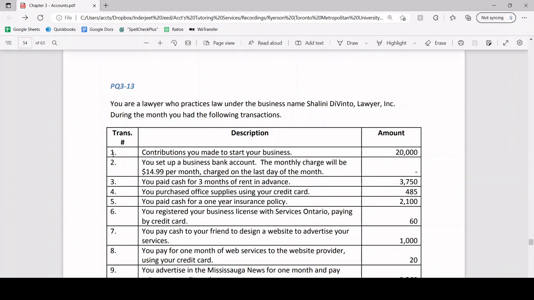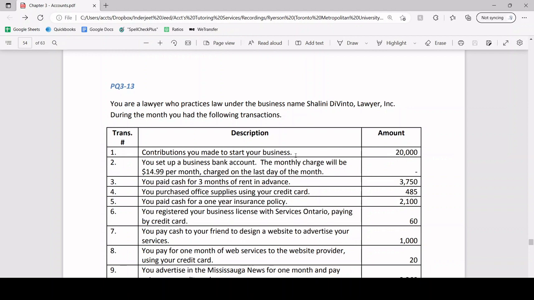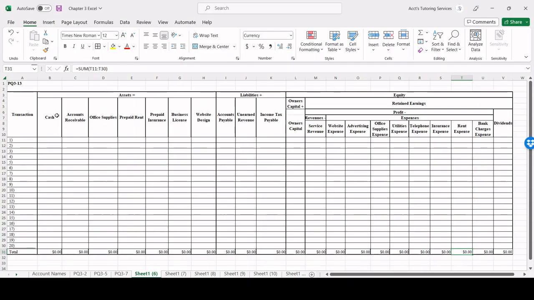Transaction number 1, you contribute. So the contributions that you made to start your business is $20,000. So simply put, the business is receiving cash for $20,000, which is an asset. So cash is going to go up. And remember, whenever you contribute something to the business, that always gives rise to owner's capital. So owner's capital is also going to go up by $20,000. So cash, $20,000. And then owner's capital, $20,000.